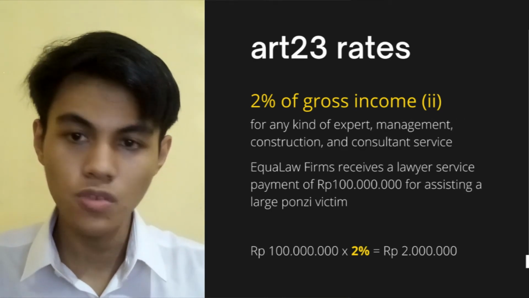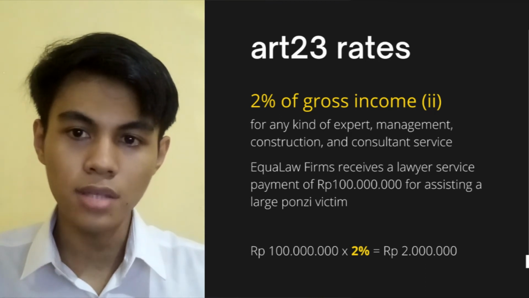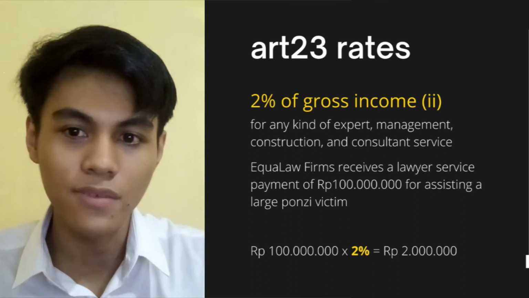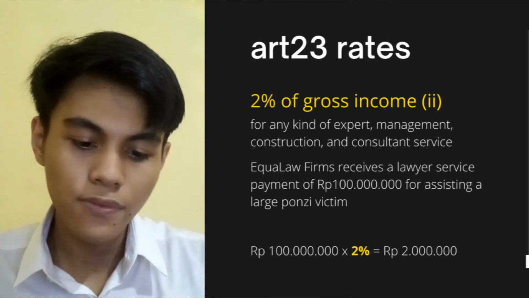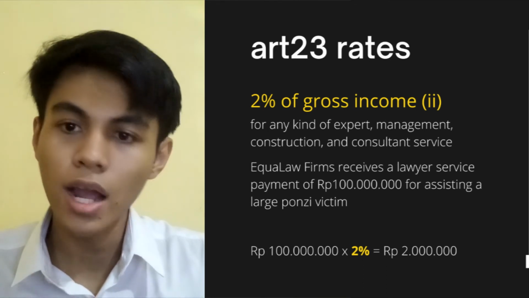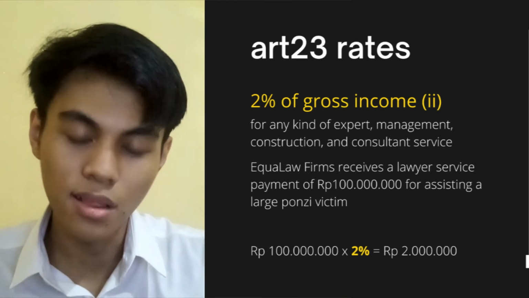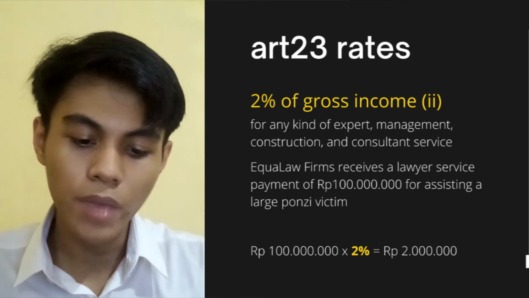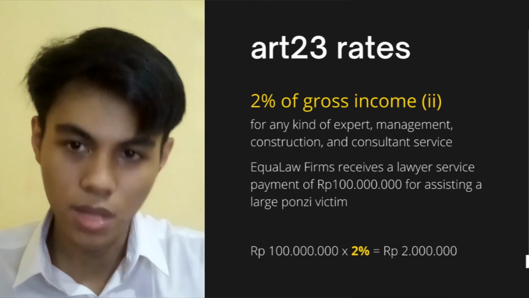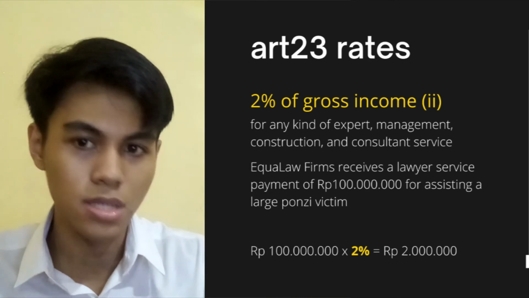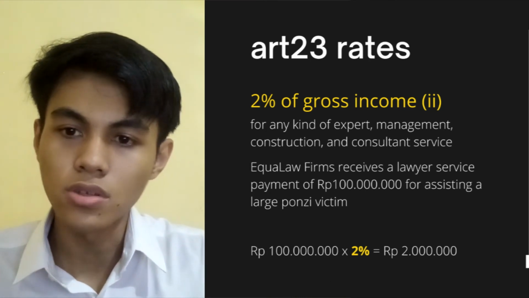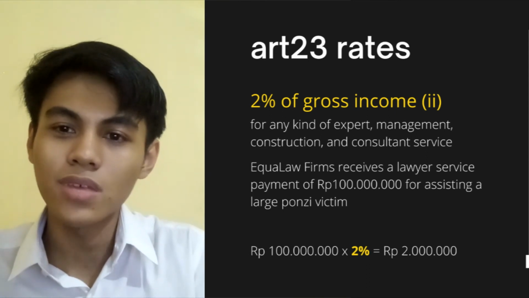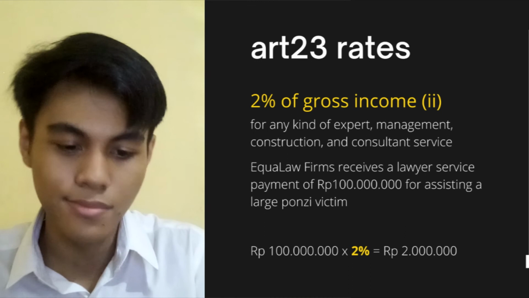And then we have another 2%, that is for expert service such as management, construction, and consultant service. For example, a law firm receives a lawyer service payment of 100 million rupiah for assisting a large Ponzi victim. We calculate that 100 million rupiah times 2%, and then we get 2 million of taxation owed under Article 23. Very, very straightforward. There's no such thing as another factor cost that might increase or decrease your taxation owed.